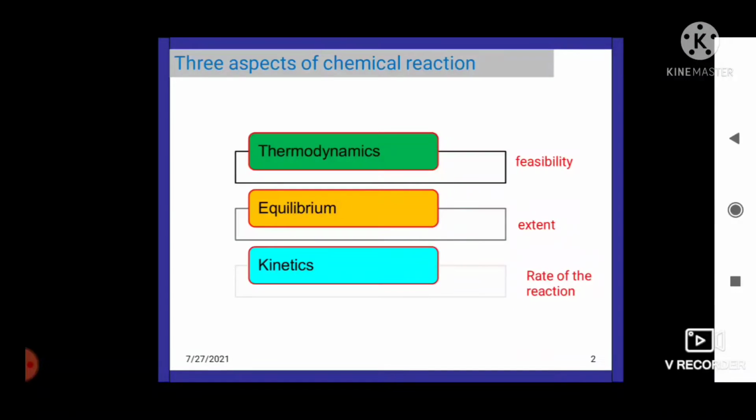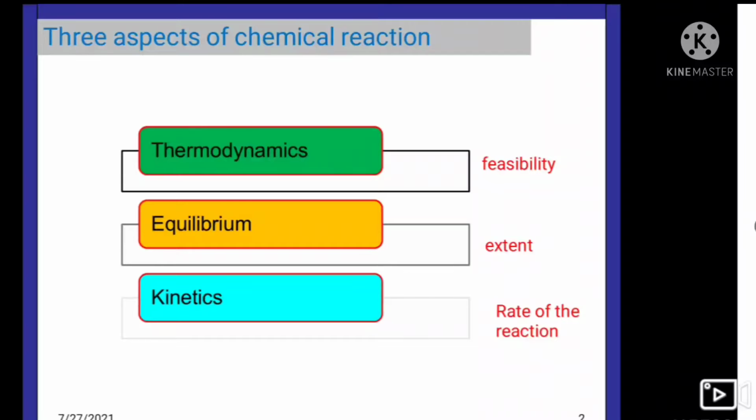We all know that chemical processes are accompanied by chemical reactions. Simply we say, the process which involves chemical change, that is chemical reaction, since energy changes are involved in those reactions. To proceed a reaction, certain conditions have to be fulfilled as well as maintained. For any chemical reaction, chemists try to find out three aspects, that are feasibility of the reaction, extent of the reaction and rate of the reaction.